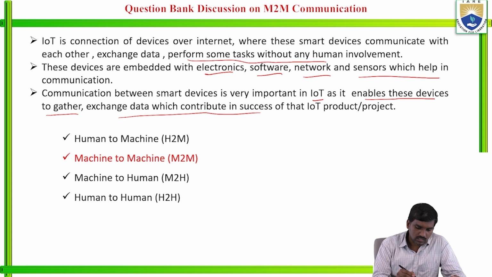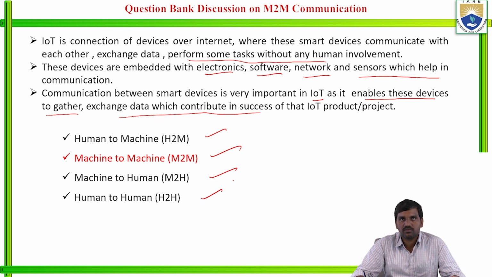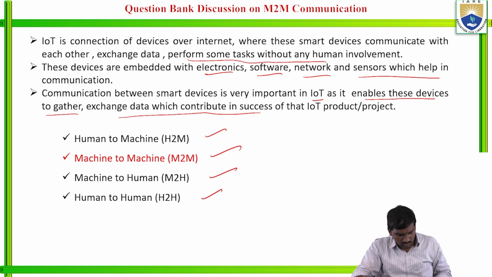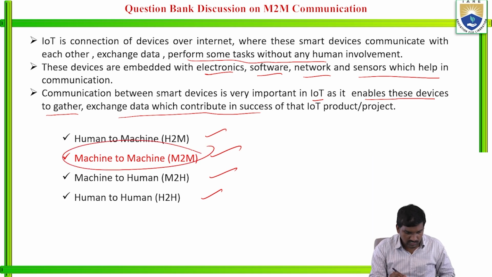So here we have communication: machine to machine, human to machine, machine to human, or human to human. These are the four types of communication. So our agenda is machine to machine here.